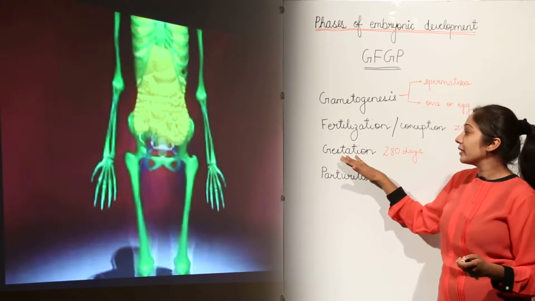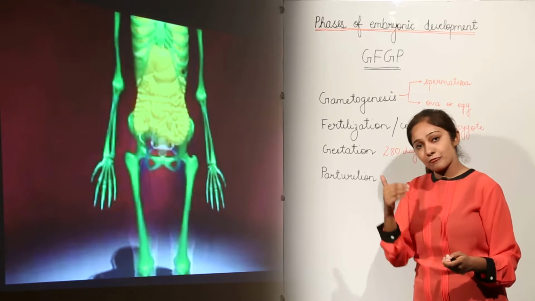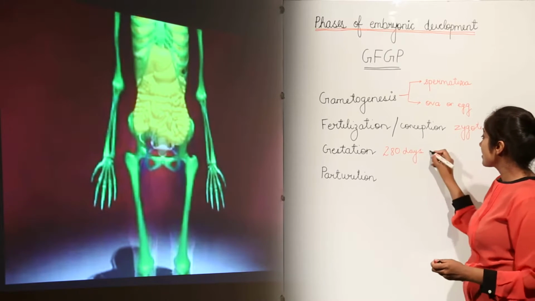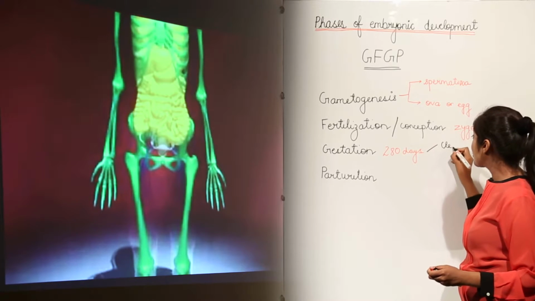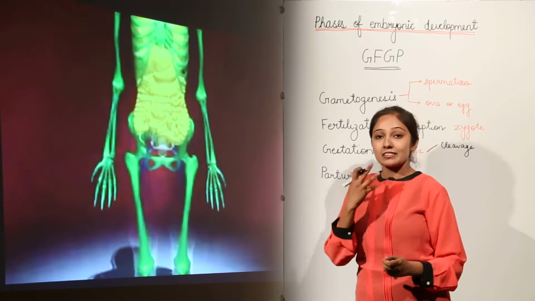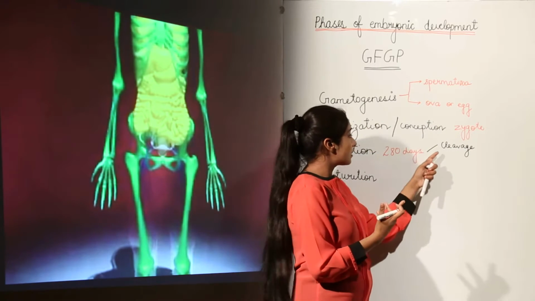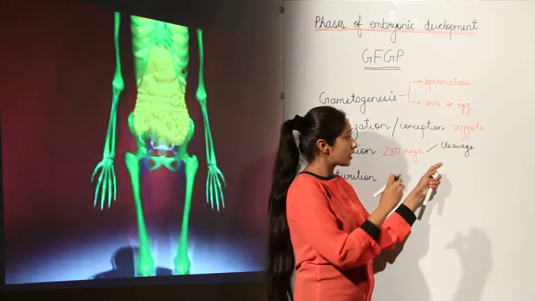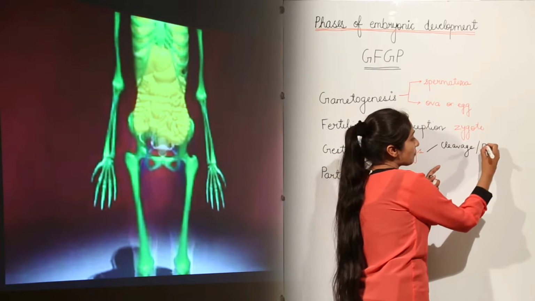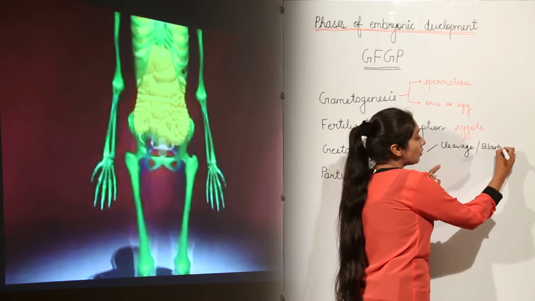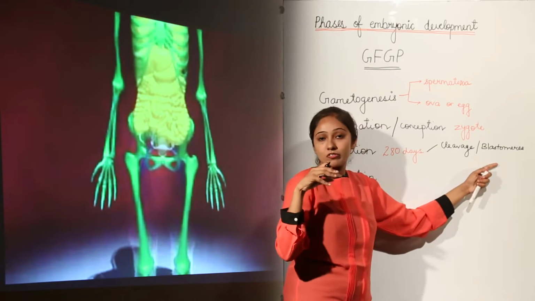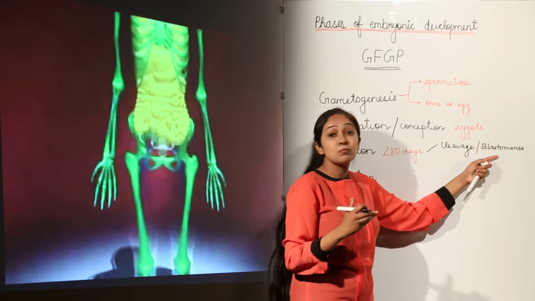This gestation period is further divided into three sub-phases. The first is cleavage. Cleavage is the division of the zygote into other cells, forming a multicellular stage in which there is a group of cells in the form of a disc, known as blastomeres.